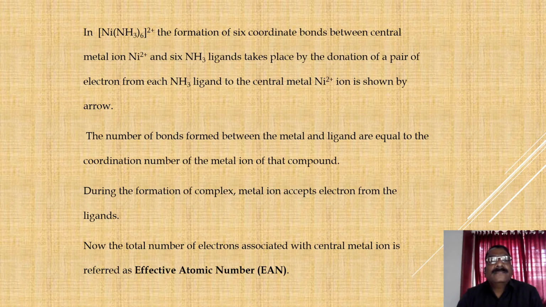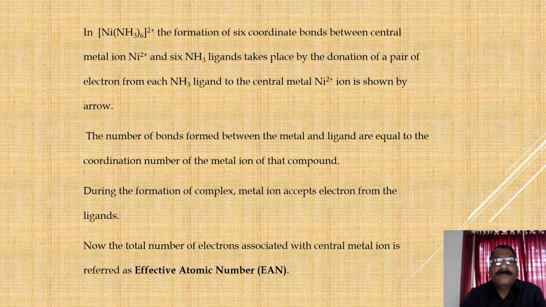In [Ni(NH3)6]2+, the formation of 6 coordinate bonds between the central metal ion Ni2+ and the 6 NH3 ligands takes place by donation of a pair of electrons from each NH3 ligand to the central Ni2+ ion, as shown by the arrow.